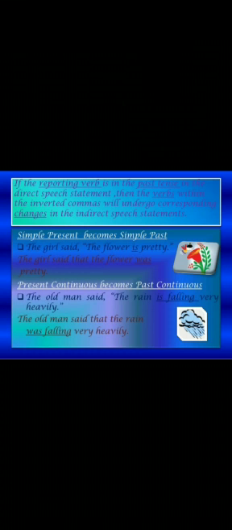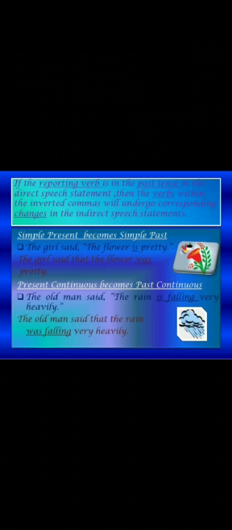Next, if the reporting verb is in the past tense in the direct speech statement, then the verbs within the inverted commas will undergo corresponding changes in the indirect speech statements. Number one, simple present changes into simple past. Example, the girl said, the flower is pretty. It is simple present tense direct speech. The girl said that the flower was pretty. It is simple past tense, but it is indirect speech.